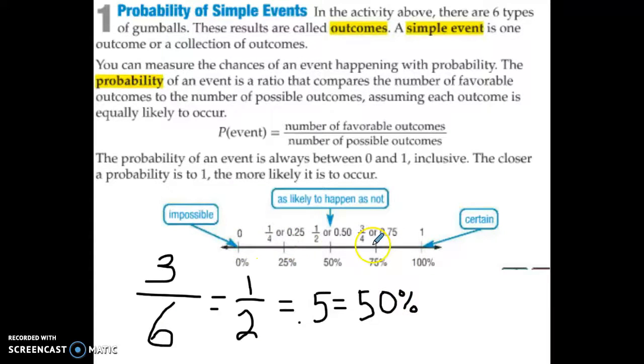On this chart here, our percent can go anywhere from 0 to 1. Alright? 0, it can't happen. That'd be like me asking, if you roll a die, what's the probability of rolling 15? Okay, can't roll 15 on a die, there's only 6 sides. Certain is saying, what's the probability of rolling a number 1 through 6 on a die? Well, that's certain to happen. You're going to roll a number either 1 through 6, somewhere in there. 50% means it's just as likely not to happen as it is to happen. So we just got that even is 50%, right down the middle. Okay, so it could roll an even, could roll an odd, 50-50.